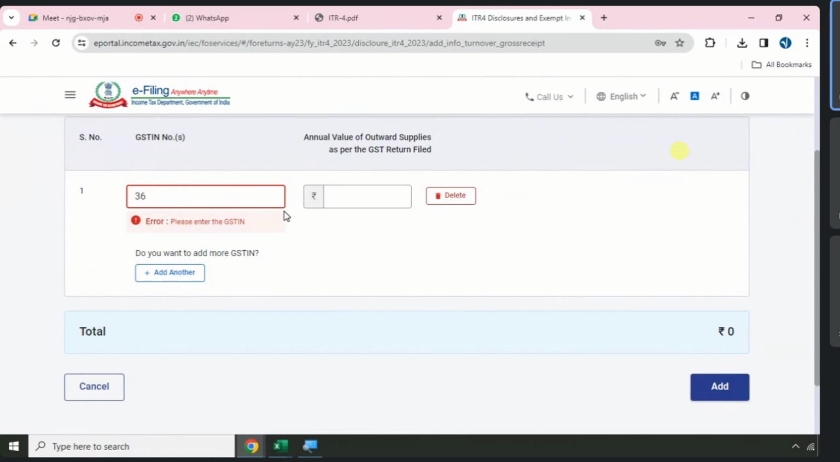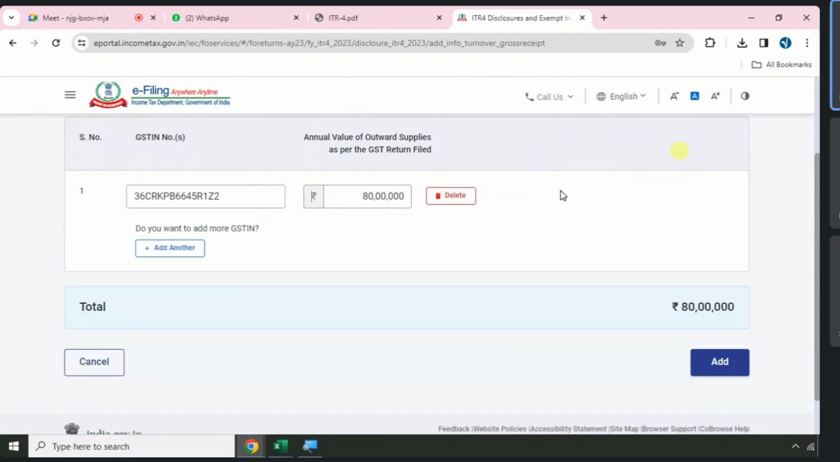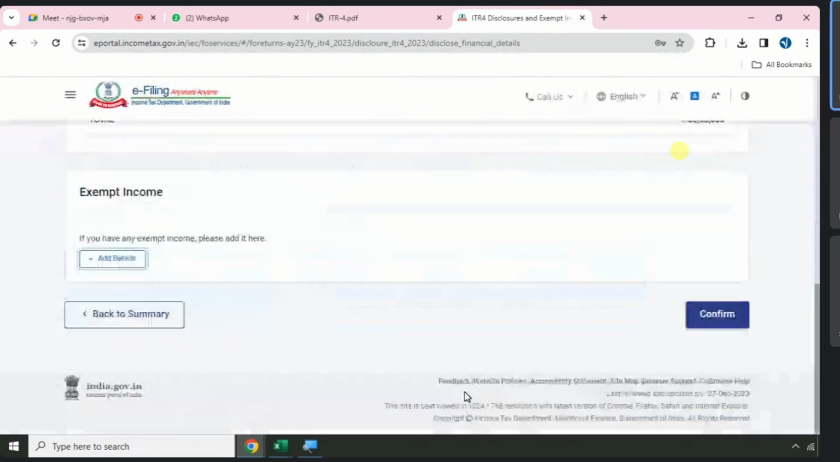I'll report a dummy one, okay? Just for practicals. How much turnover? 80 lakhs. If you have more than one GST number, click on add and report the turnover, then click on the add button. This is the important thing.